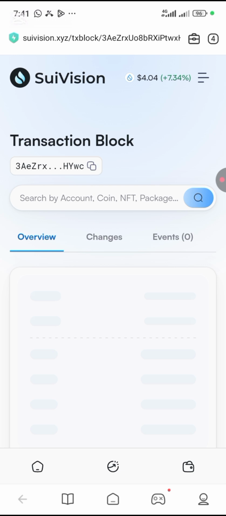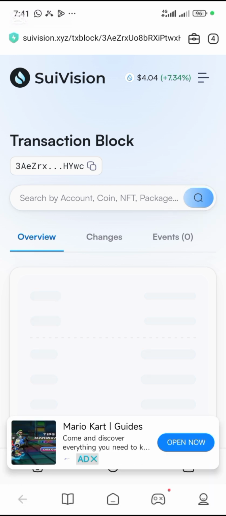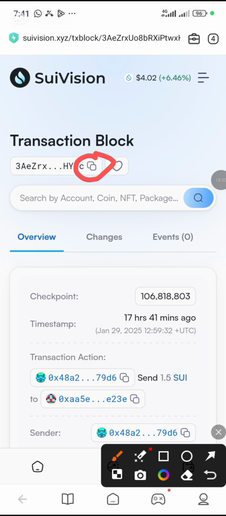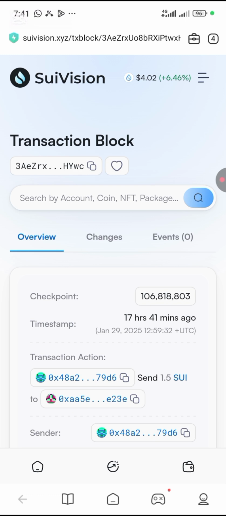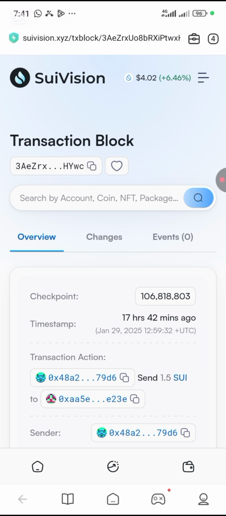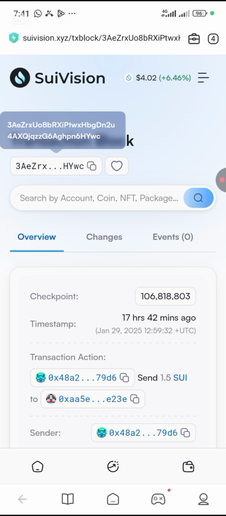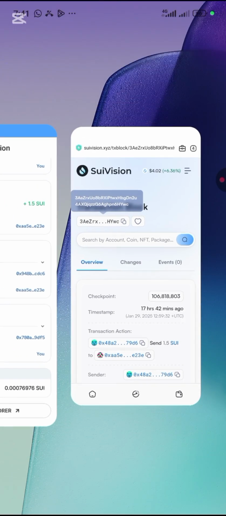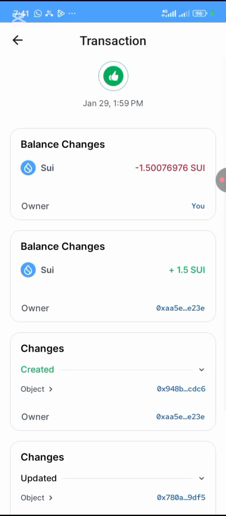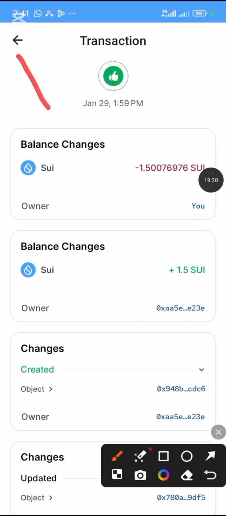The next thing is to copy your transaction hash. Click on this place to copy your transaction hash. Click here, you copy. Make sure that it's copied. Once you copy it, you go back to the other dashboard. Remember, this brings you to this website, so you're going to go back here, then you log in. So you click on this arrow to go back.